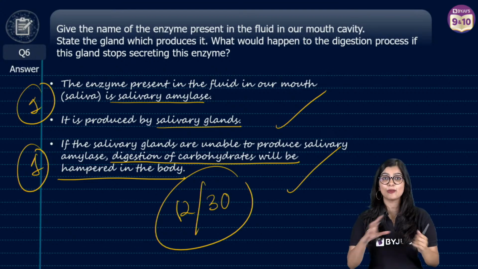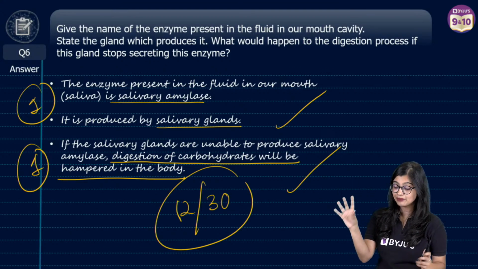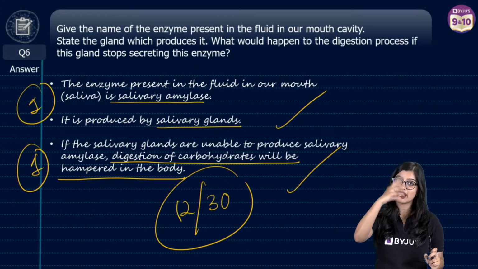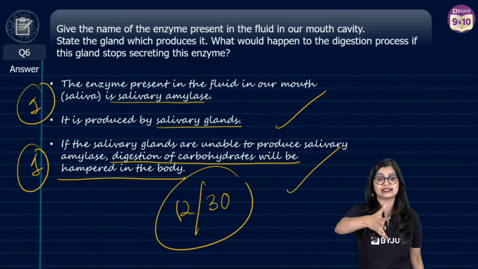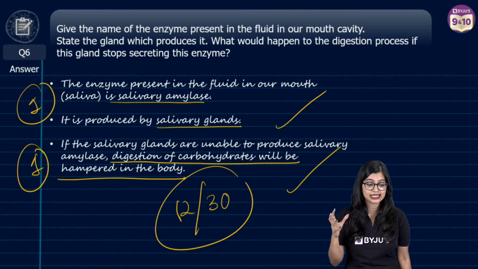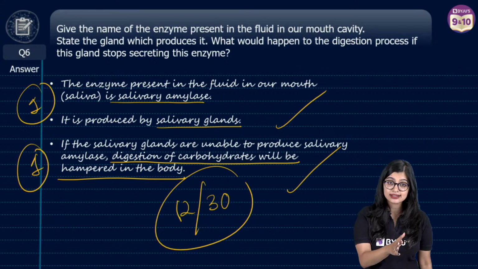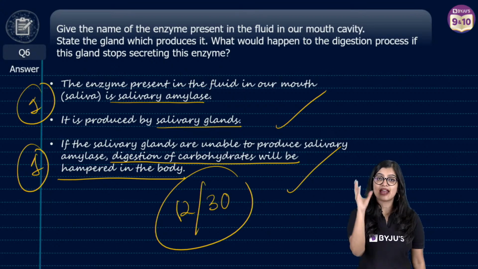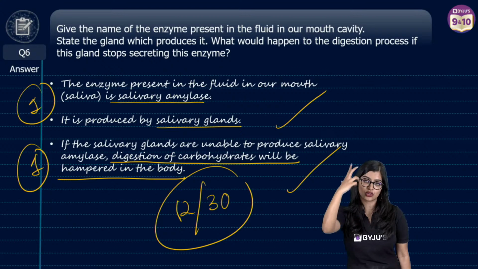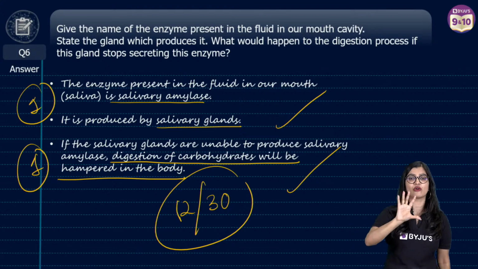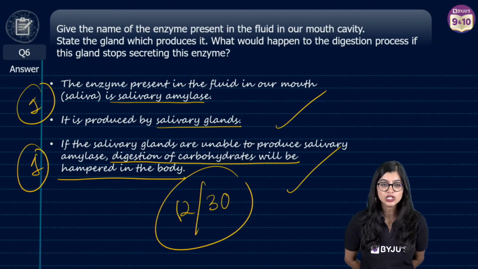Because understand that although biology comes for 30 marks in your board exam, it doesn't mean that you spend all the time on every question drawing a diagram. Draw the diagram only wherever it's necessary, right? Only wherever it's necessary, draw the diagram. If it is asking for it, draw it, okay? And when you draw it also, first write the answer, then draw the diagram. That is always the flow that I would prefer for paper presentation.